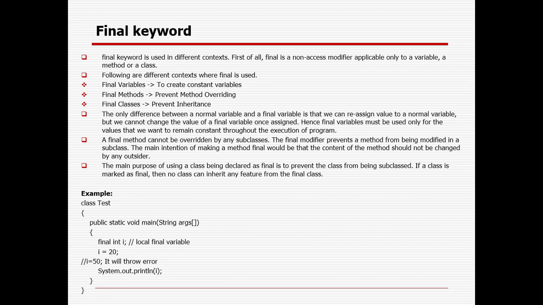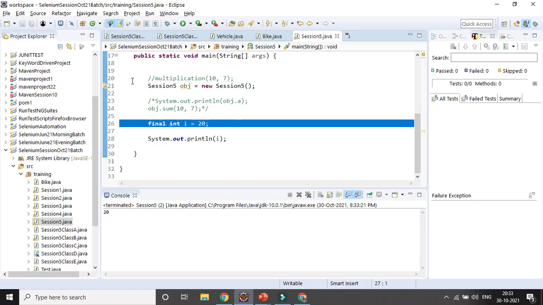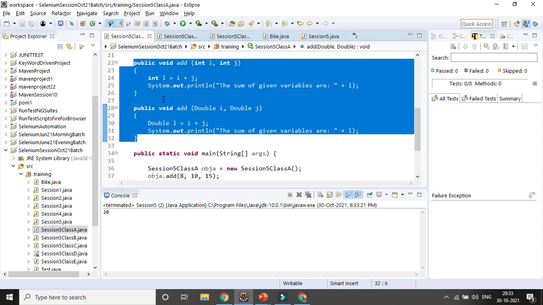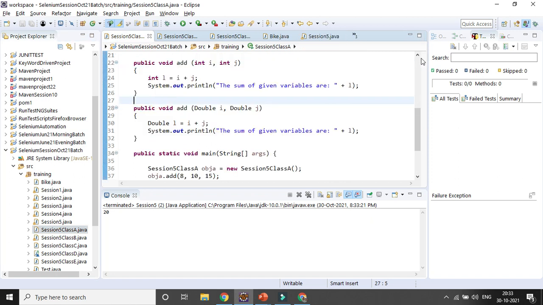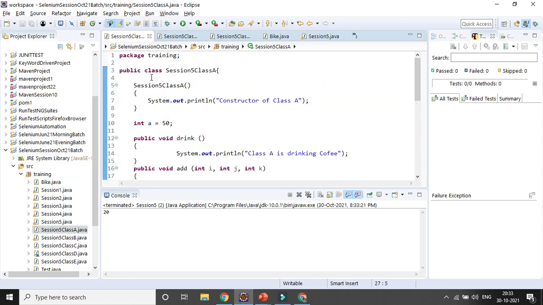One is for changing, in case you don't want to change any value, and the other one is if you don't want to override any method, or in a class, if you don't want to inherit any class. So suppose you already have a class A, and you already inherited it into class B and class C, but I want to stop it.